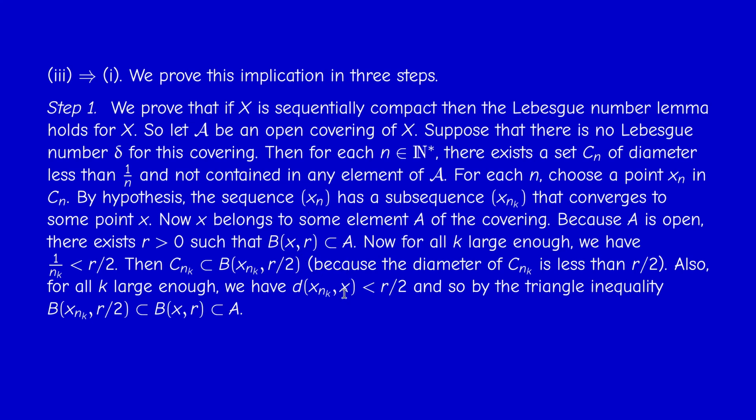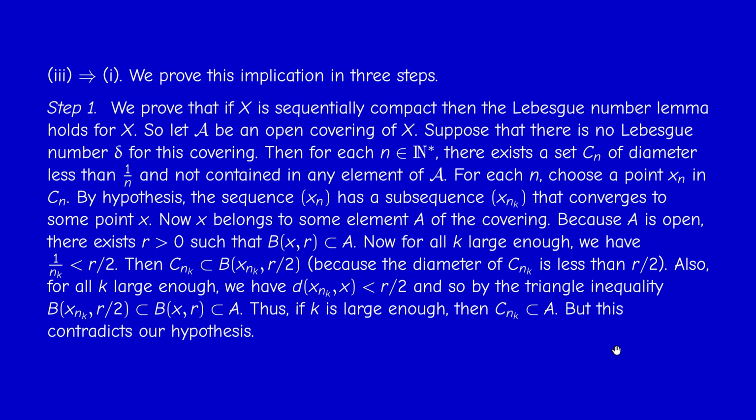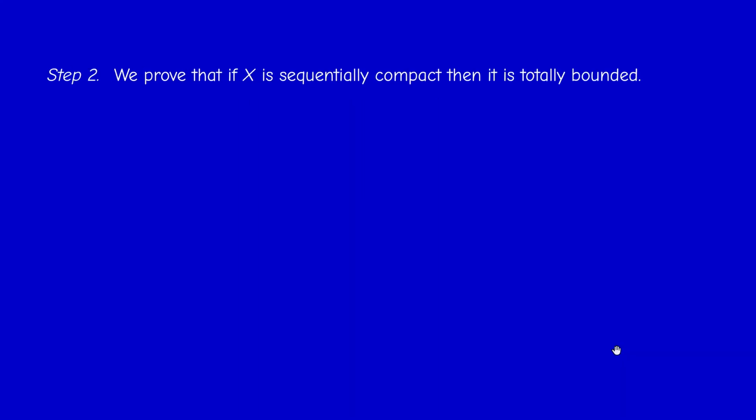Okay, so therefore, I proved that C_{n_k} is contained in this ball, which is contained in B(x,r), which is contained in A. So C_{n_k} is contained in A. And this is a contradiction, because I proved that C_n cannot be contained in one element, but here we have that it's contained in one element. So my assumption was wrong, and therefore there exists a Lebesgue number delta that satisfies the condition. So this is the first step.